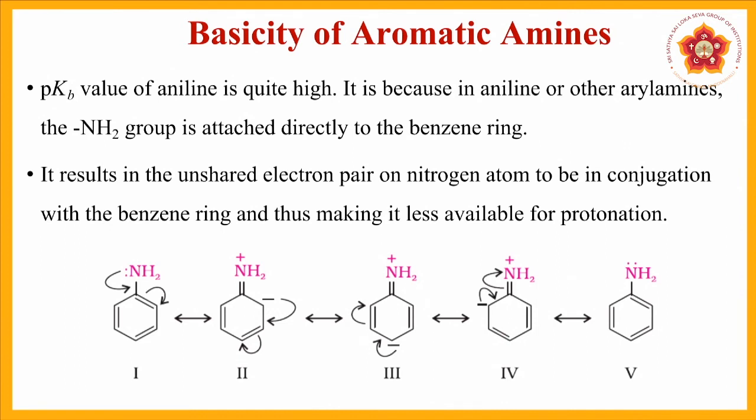We are absolutely clear now that aromatic amines will be less basic, because the electrons present on nitrogen in aniline will take part in delocalization, and therefore will not be available for further donation.